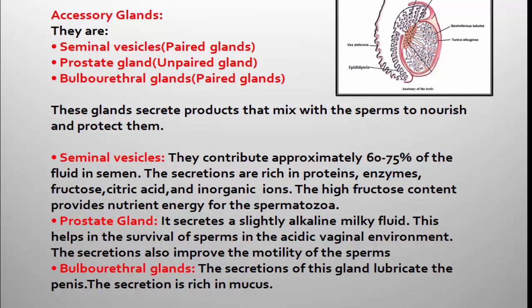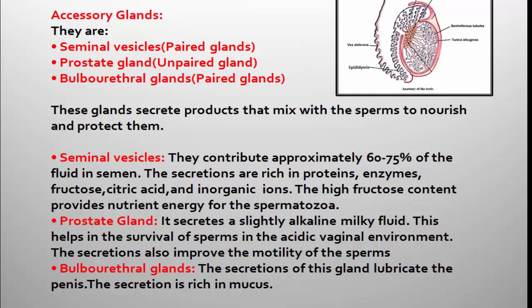So today let us move to the next part of the chapter, that is accessory glands of the male reproductive system. The male reproductive system contains the following accessory glands. First one, seminal vesicles.